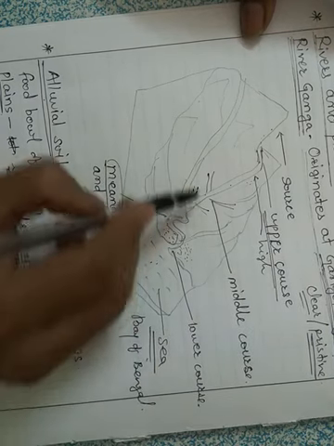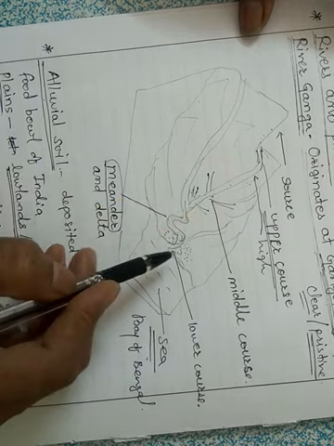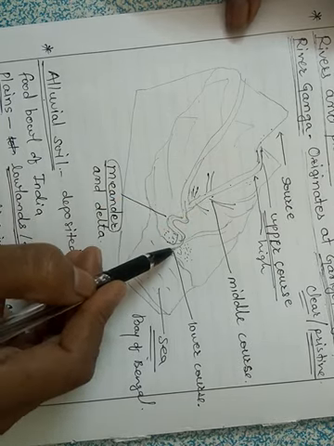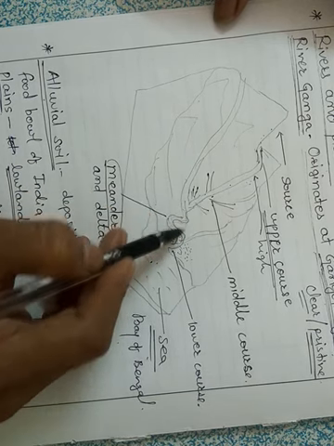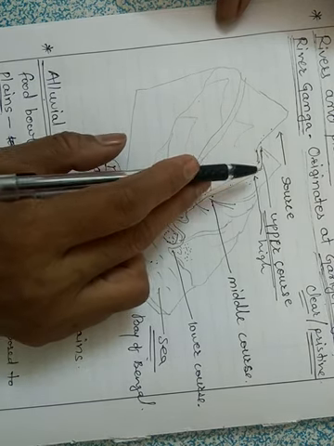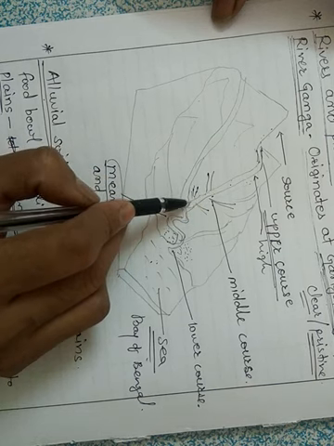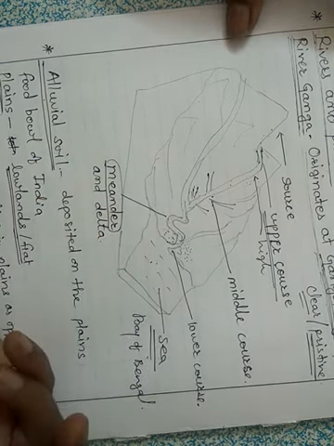So this is the course of a river: upper course, middle course and lower course. In the lower course it forms a delta, in the middle course it flows through the plains, and in the upper course it flows through the mountains. Here its speed is very high, here its speed slows down, and in the plains it forms meanders and deltas.